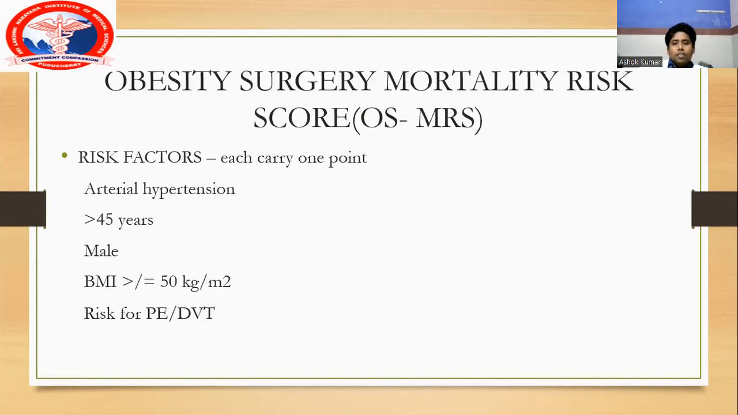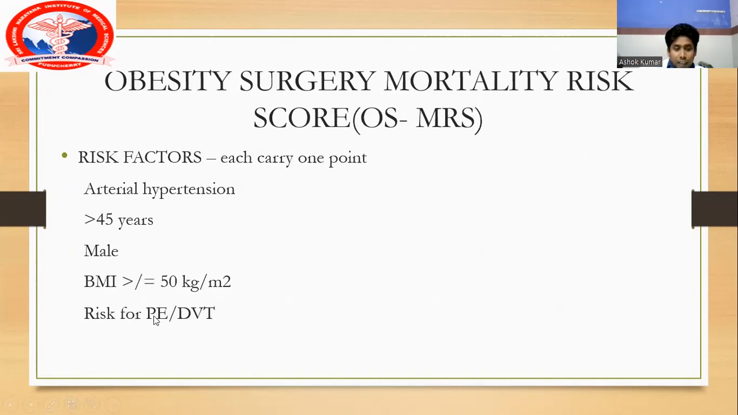So the obesity surgery mortality risk score. What is it? When we are operating on a patient, we have to assess the mortality risk of these patients postoperatively. So there is a score called the obesity surgery mortality risk score. It has 5 components, 5 criteria to be taken into account: arterial hypertension, if the patient is more than 45 years old, if he is a male patient, and the BMI is more than or equal to 50 kilogram per meter square.